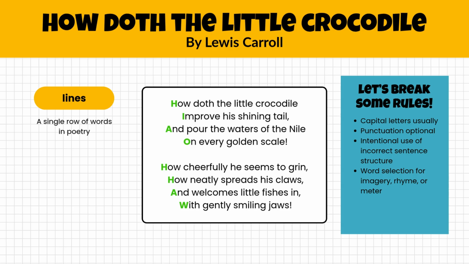And we're going to look at a few rules, or, well, poets like to break the rules. So the rule is, in poetry, each line is going to start with a capital letter, but feel free to break that rule if you're doing it for some sort of poetic effect. So sometimes you will see that that rule gets broken, but typically in each line of poetry, the first word is going to begin with a capital letter. Now, it doesn't have to be a full sentence, so we'll look at that.